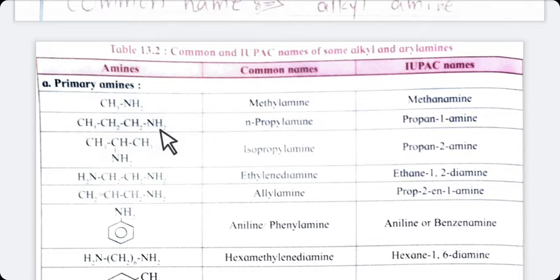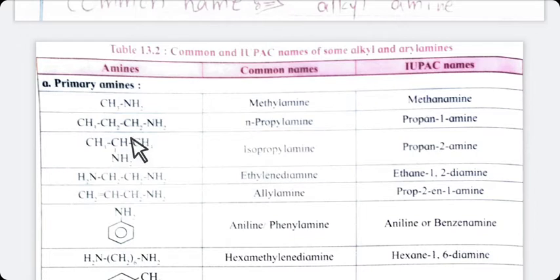First we have to number this compound from the right side. Why? Because NH2 is nearer to the right side. So 1, 2, 3. 3 carbons are there, means it is propane. Amine means NH2 group is present at first carbon, so it is known as propane-1-amine.